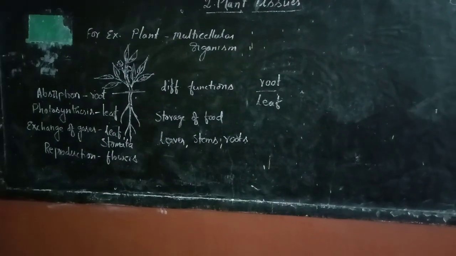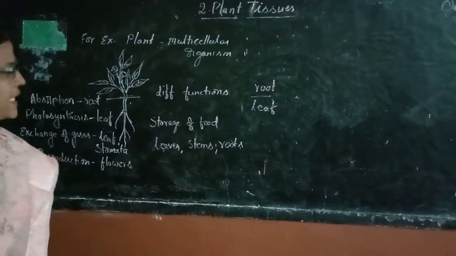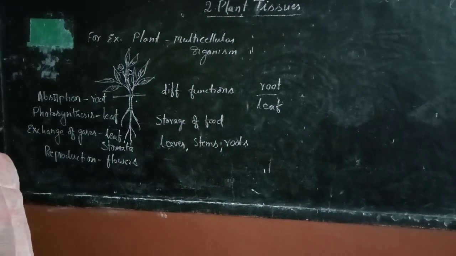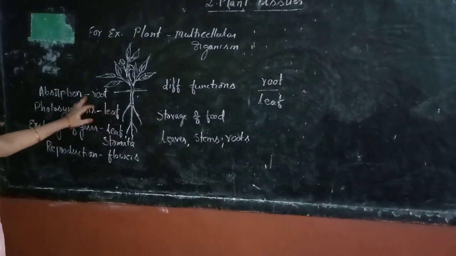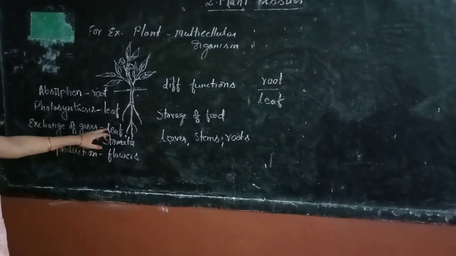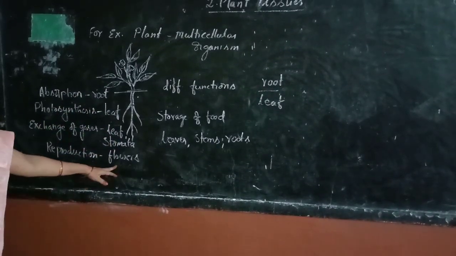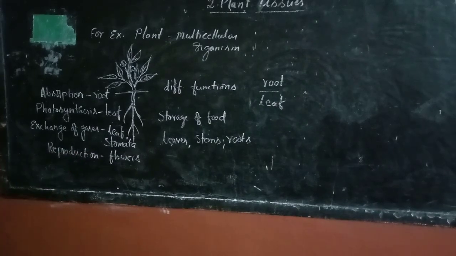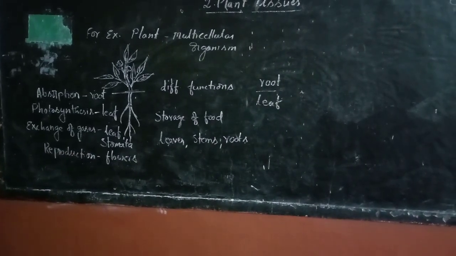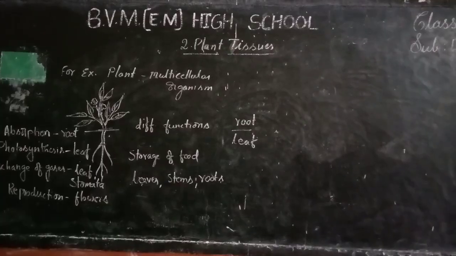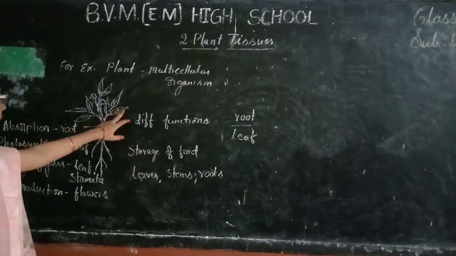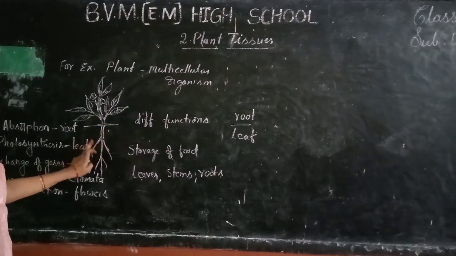So, each part of the plant is performing a specific function. Roots, absorption; leaves, photosynthesis; stomata, exchange of gases; flower, reproduction. The cells we find in leaves are different from the cells we find in roots.